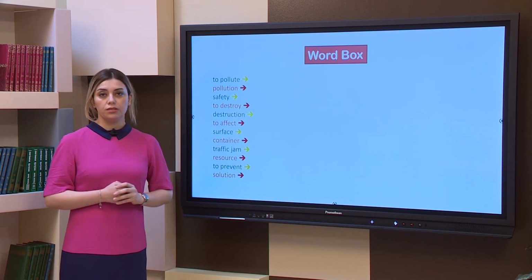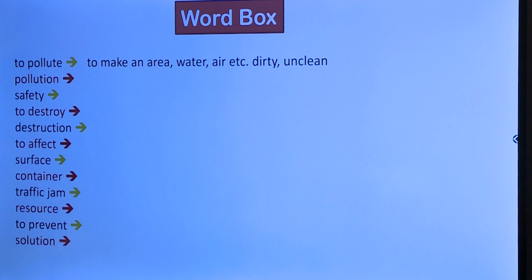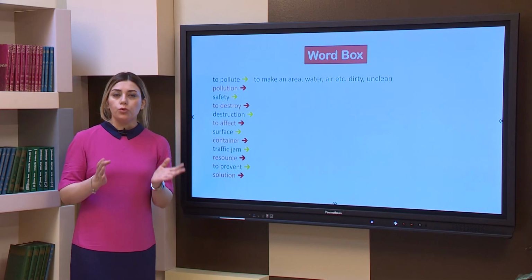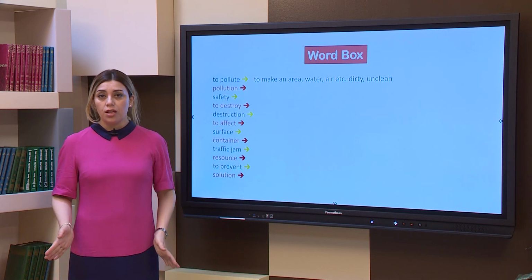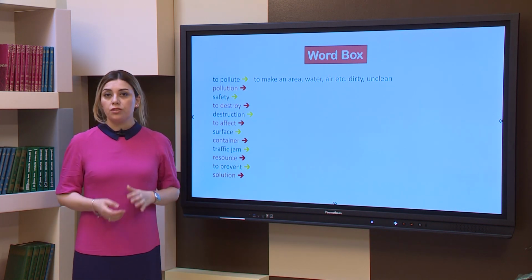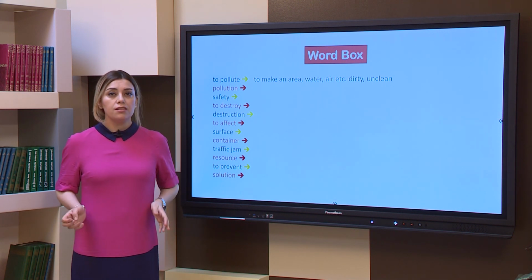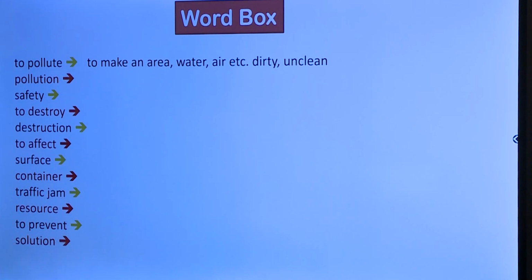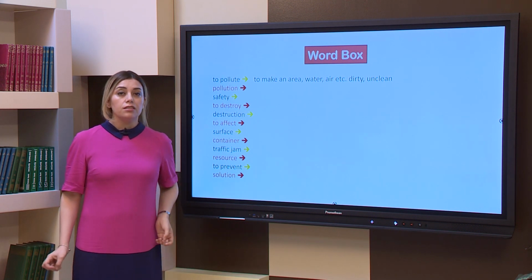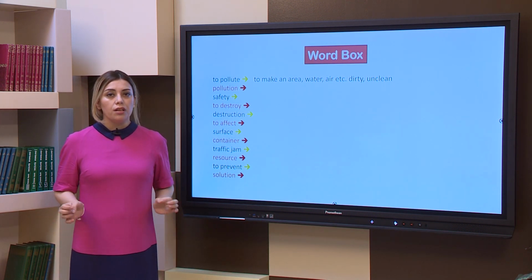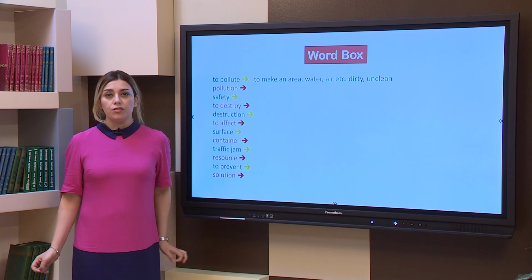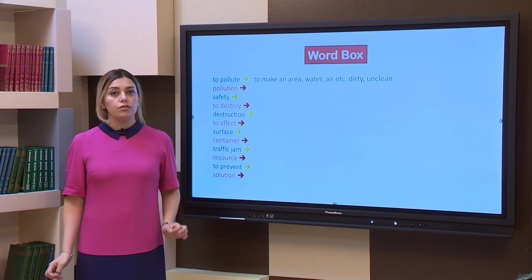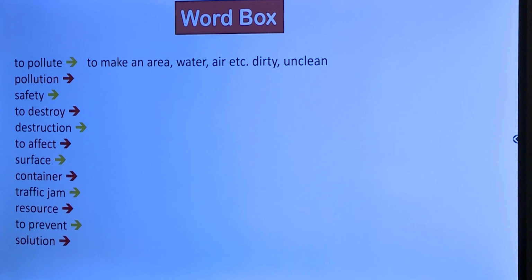So, to pollute is our first word. To pollute means to make an area, water, air, etc. dirty, unclean. We can pollute the area by throwing trash. We can pollute the water by throwing litter into rivers, seas, lakes, etc. We can pollute air by sending out harmful smoke, and we can make areas unclean by leaving our waste behind ourselves. This is a very bad action, and this is very bad for the environment. That's why we should always avoid this.